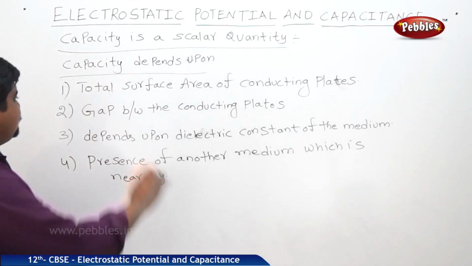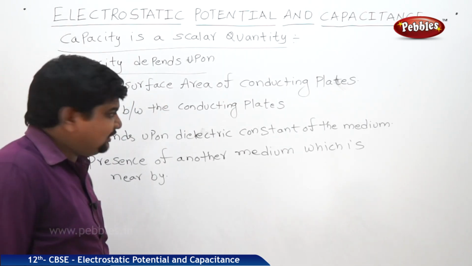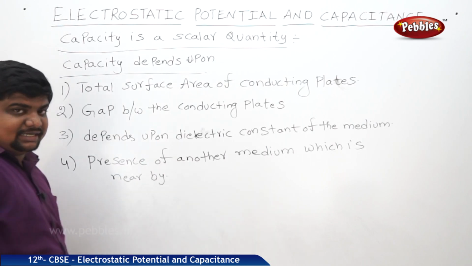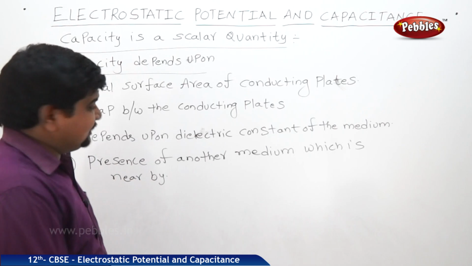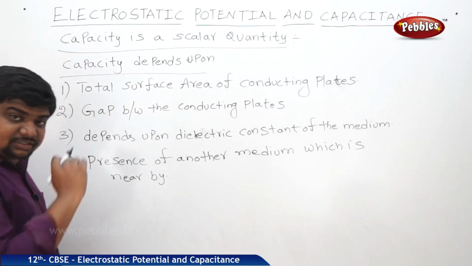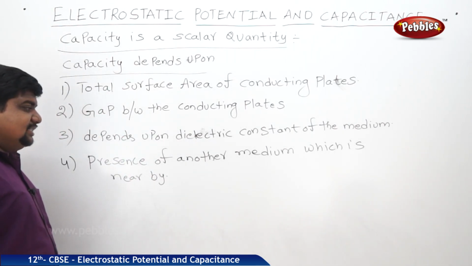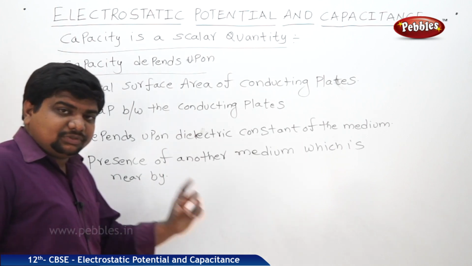First one, total surface area of the conducting plates. Second one, gap between the conducting plates. How the gap is related to the capacity, we will see. Next, the dielectric constant of the medium. Next, presence of another medium which is nearby to the conductor.